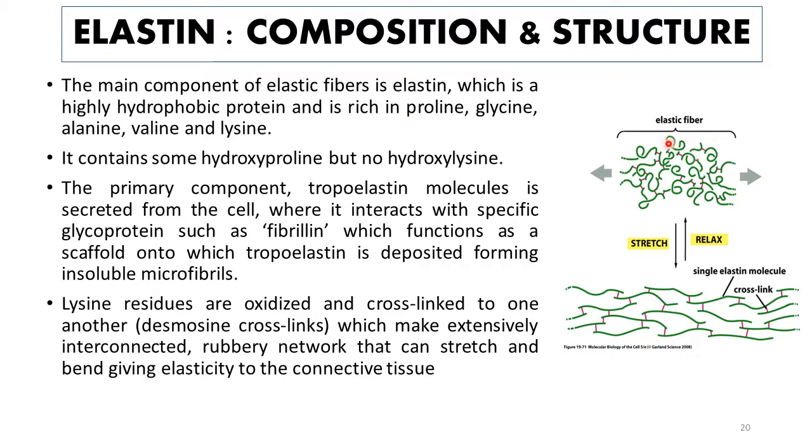So as you can see, these are elastic fibers in which tropoelastin is present. These individual polypeptide chains are known as elastin molecules or tropoelastin, and as you can see they are linked together by means of cross links. In case of elastin, this cross link is a special type known as desmosine cross links, and there is extensive cross link formation. These desmosine cross links are acting as rubber bands.